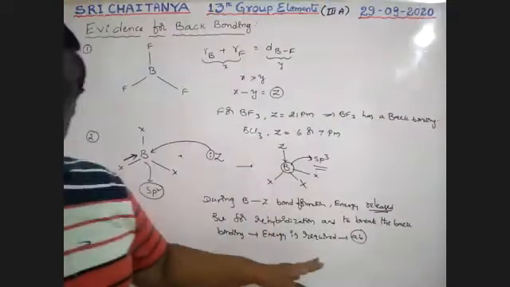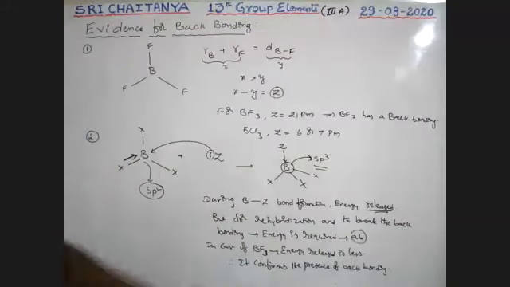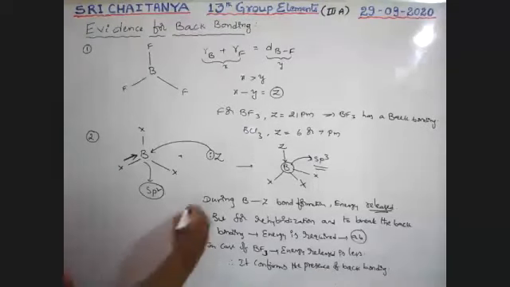So therefore, it confirms the presence of back bonding. So this confirms the presence of back bonding, boys. So it is the second evidence. That means the energy released in case of BF3 to convert into BF3 with the Z atom is automatically less. That is the evidence for back bonding. It is the second evidence for the existence of back bonding. It is first, it is second.